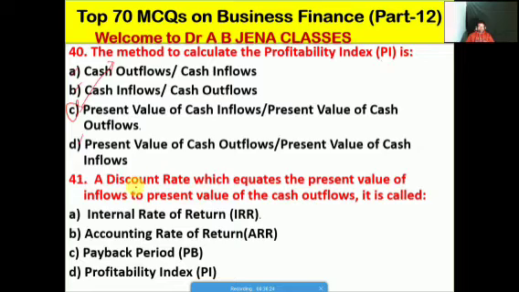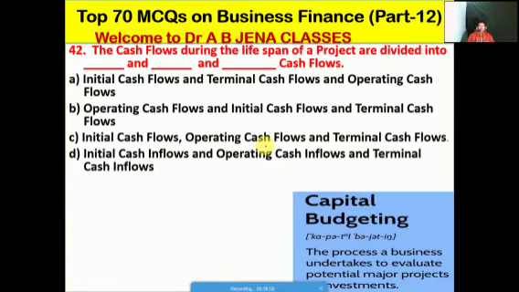So next one we will see, a discount rate which equates the present value of inflows to present value of the cash outflows. It is known as what? Whether A internal rate of return, B is the economic rate of return, C is the payback period, D is the profitability index. No doubt friends, A is the right option for this MCQ. A discount rate which equates the present value of inflows to present value of the cash outflows is known as IRR.